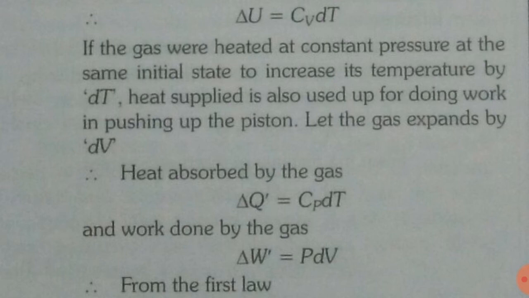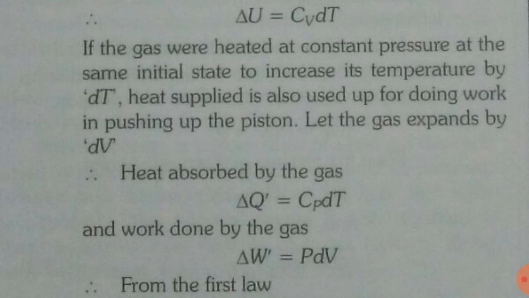Now suppose the gas were heated at constant pressure from the same initial state to increase its temperature by dT. When we have to maintain the pressure, we obviously have to change the volume. That means in this case work will be done. In case of constant volume no work was done, but in case of constant pressure work will be done.